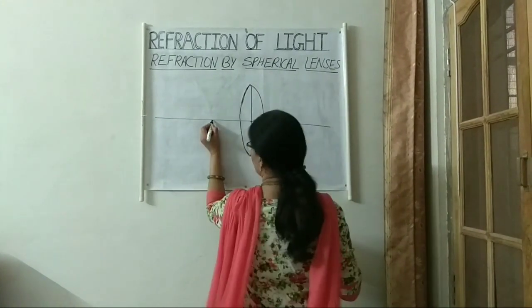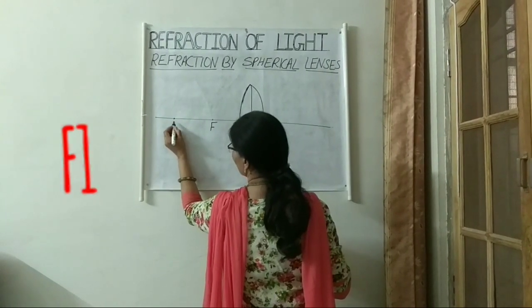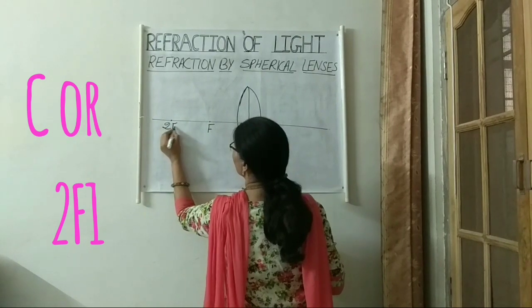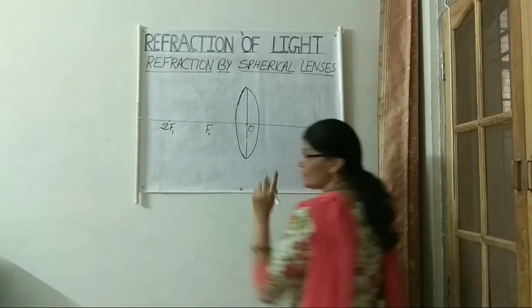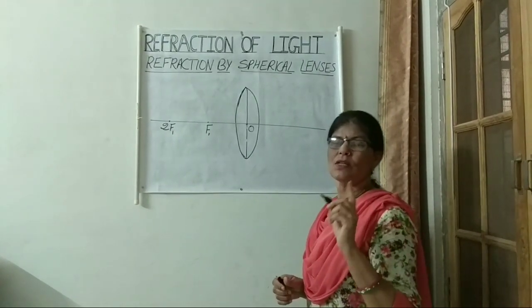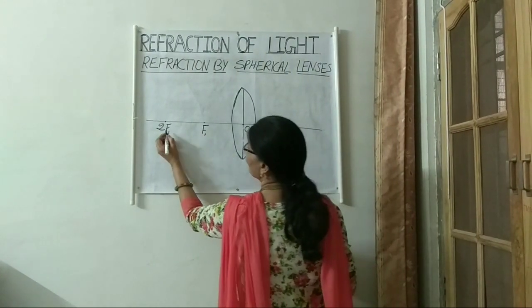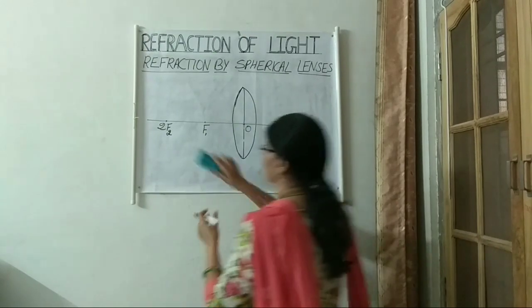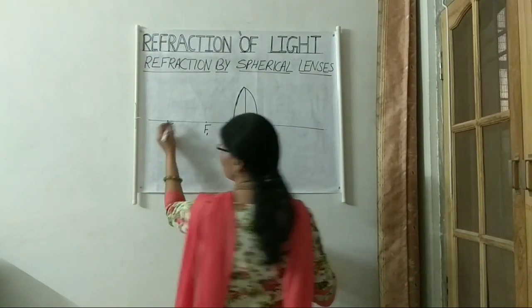This imaginary axis passes through the optical center and principal focus. Here, this is the principal focus, and this is the center of curvature, which can be called 2F1. In the case of lenses, we have two principal foci and two centers of curvature. On this side, this is F1 and this is 2F1, the center of curvature.